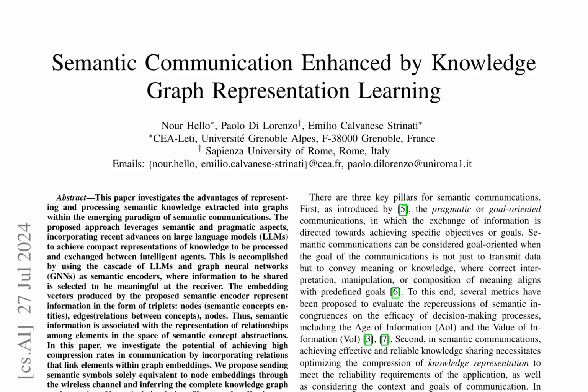This paper explores the benefits of representing and processing semantic knowledge extracted into graphs within the emerging paradigm of semantic communications. It introduces a novel end-to-end pragmatic optimization semantic communications framework, optimizing the transmitter, the latent space representation and compression, and the receiver. The proposed architecture leverages the cascade of large language models, LLMs, and graph neural networks, GNNs, as